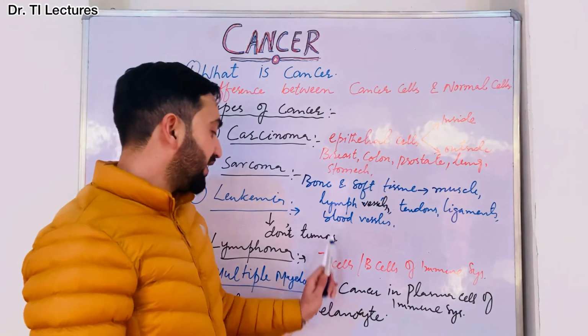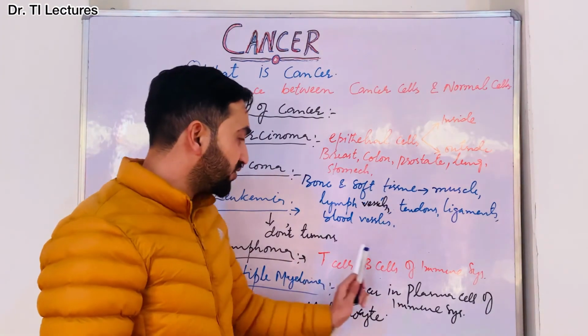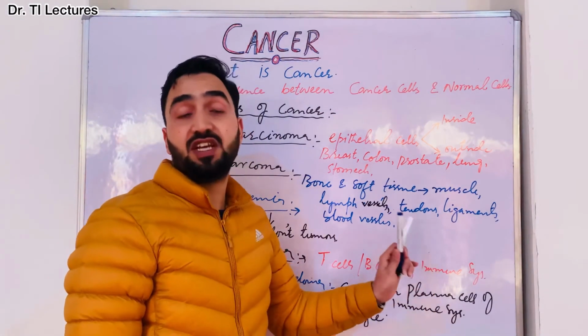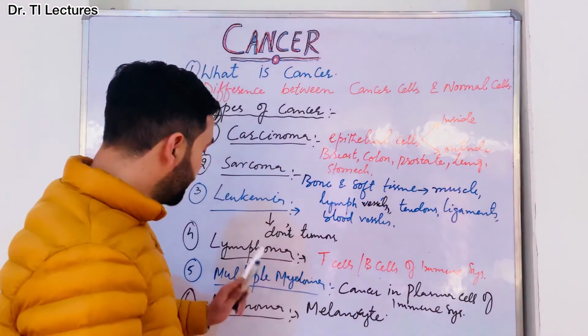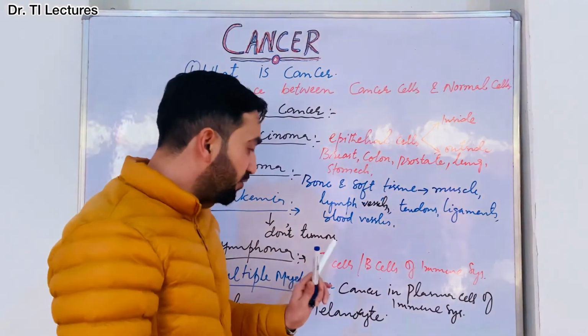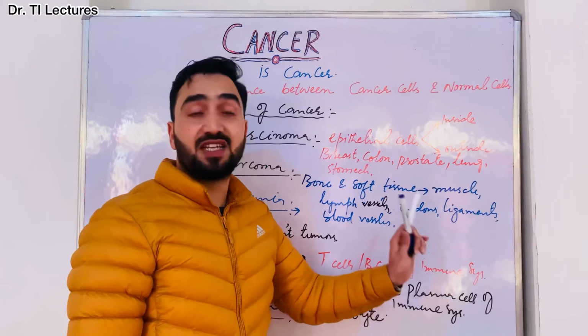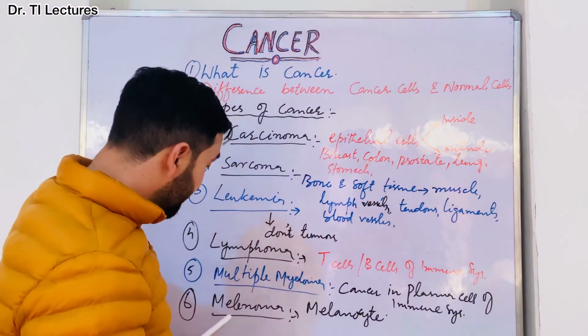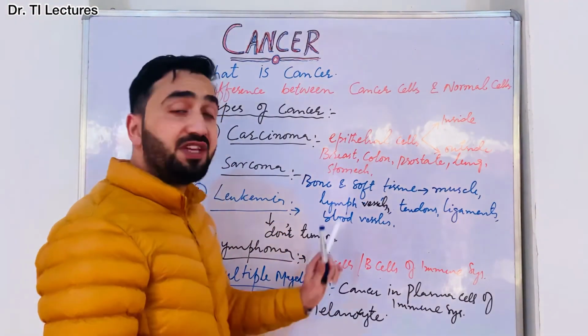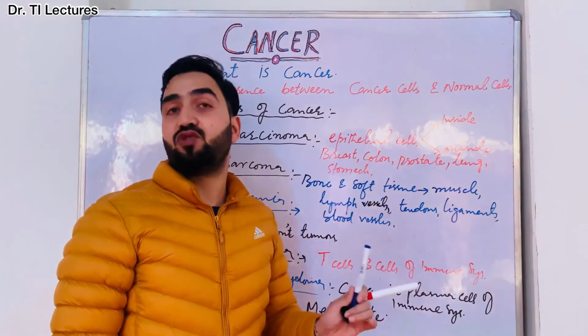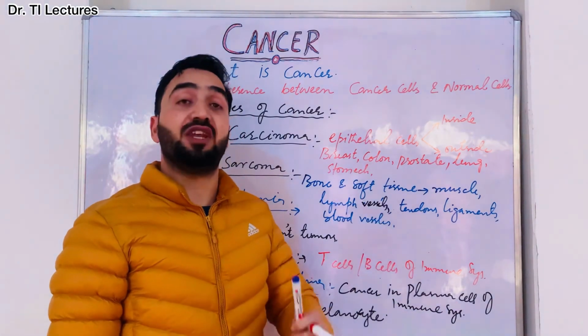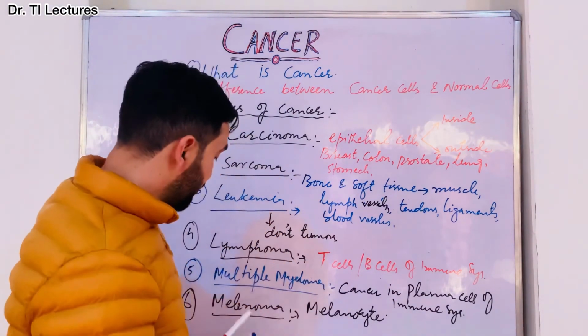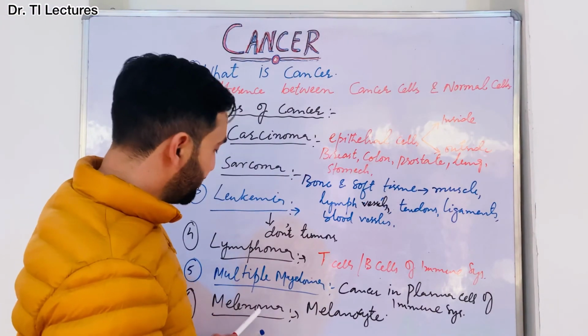Lymphoma is cancer or abnormality in the T cells or B cells of the immune system. When there is cancer in them, that's called lymphoma. Fifth one is multiple myeloma, that means cancer in the plasma cells of the immune system. And the sixth one is melanoma. Melanoma means when there is cancer in the melanin producing cells, called melanocytes, that kind of cancer is known as melanoma, right?